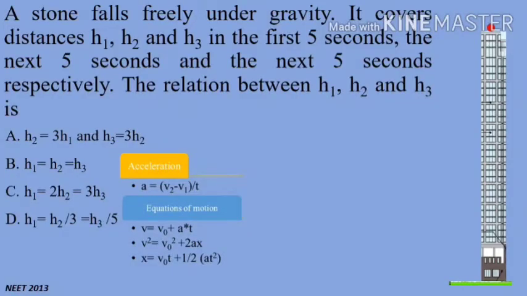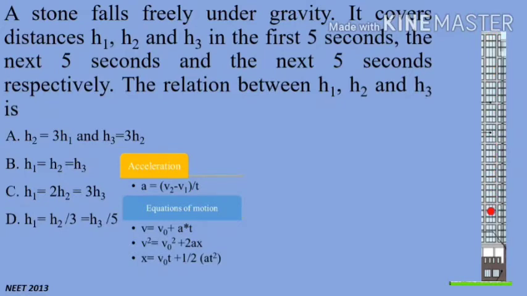A stone falls freely under gravity. It covers distances h1, h2 and h3 in the first 5 seconds, the next 5 seconds and the next 5 seconds respectively. The relation between h1, h2 and h3 is asked, and 4 options are given. It means the stone is falling for 15 seconds, and because speed is increasing under gravity, the distance travelled in every next 5 seconds will be greater.